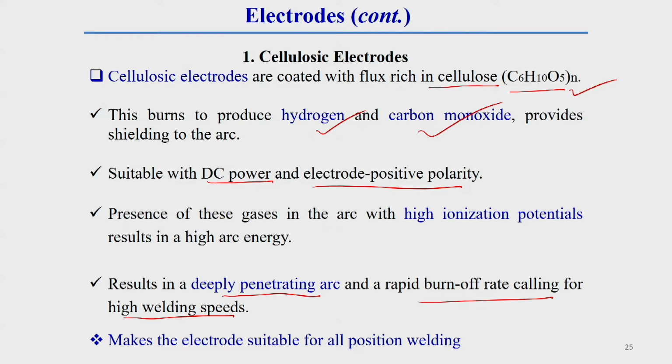Another thing we should know is that, due to this high penetration and high power arc, this electrode is suitable for all positional welding, which means it can be used vertical, horizontal, and downhand. These are the different types of positional welding techniques that you already know about. With this type of electrode you can use almost all types of positional welding.